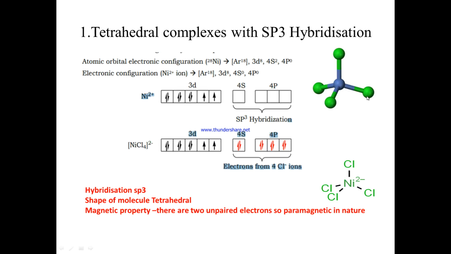Here we can see the diagram representation. This is the 3D diagram, and this is the diagram that we should write. This is the example for tetrahedral complexes with sp3 hybridization.